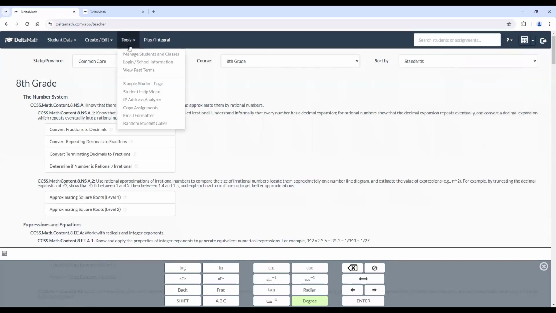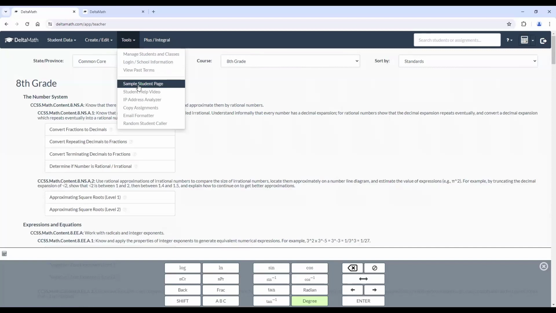Some of the tools that we'll look at today are manage students and classes, login/school information. There, I've had an experience where students forget their passwords. So on this page here, you can go ahead and even change the password for students, which can be pretty helpful. We'll look today at sample student pages. So we'll see what it looks like after you've created an assignment. You can see what it'll look like for students.